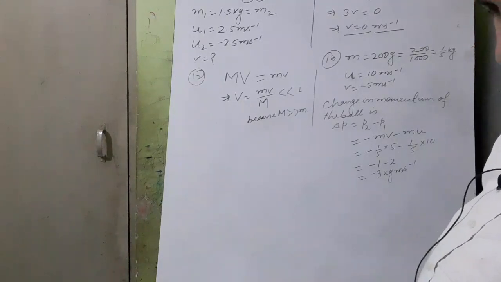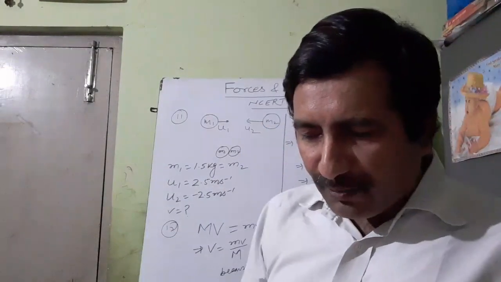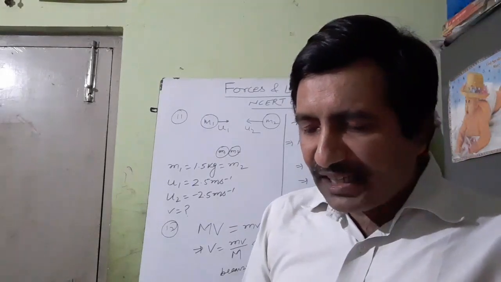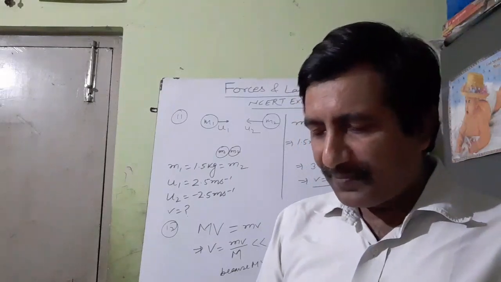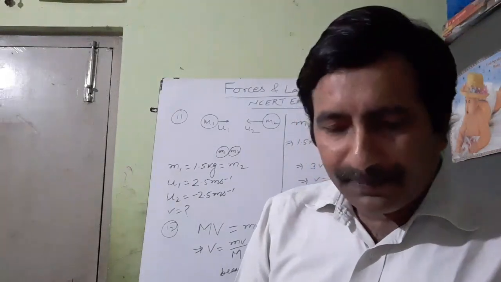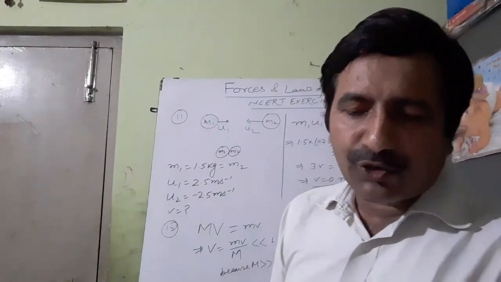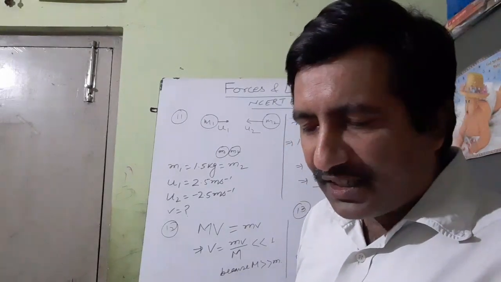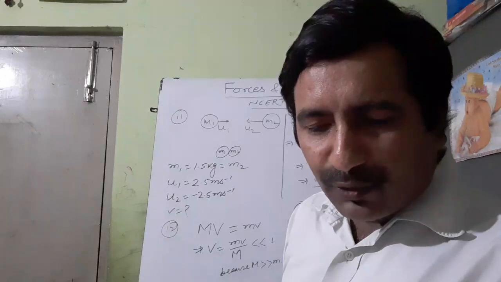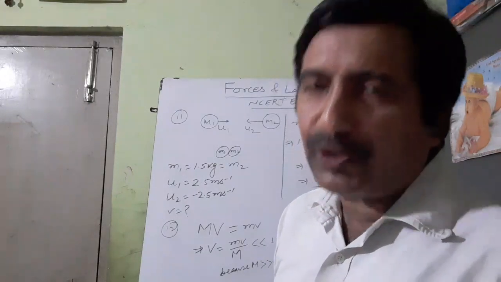After then, you have question number 14. A bullet of mass 10 gram traveling horizontally with a velocity of 150 meter per second strikes a stationary wooden block and comes to rest in 0.03 second. Calculate the distance of penetration of the bullet into the block. Also calculate the magnitude of the force exerted by the wooden block on the bullet.